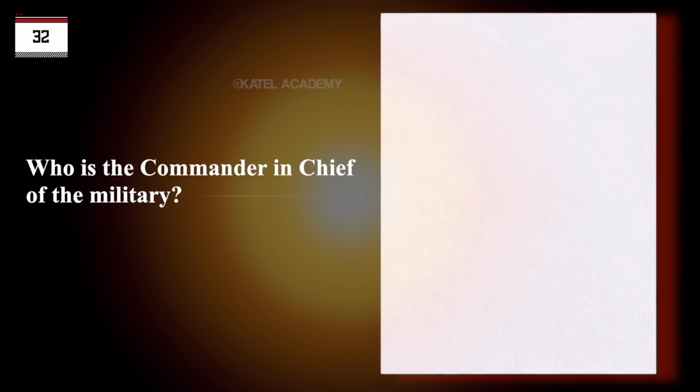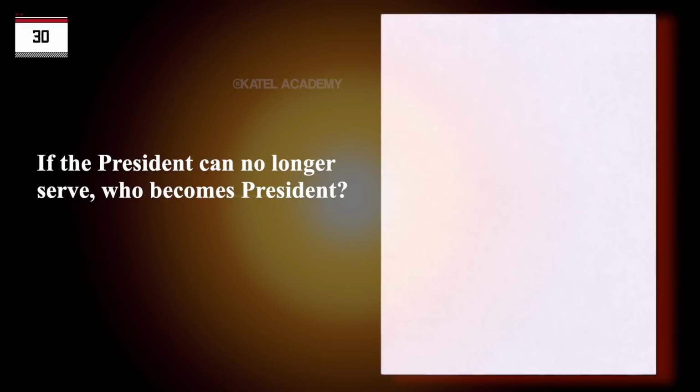Who is the Commander-in-Chief of the military? The President. If the President can no longer serve, who becomes President? The Vice President.